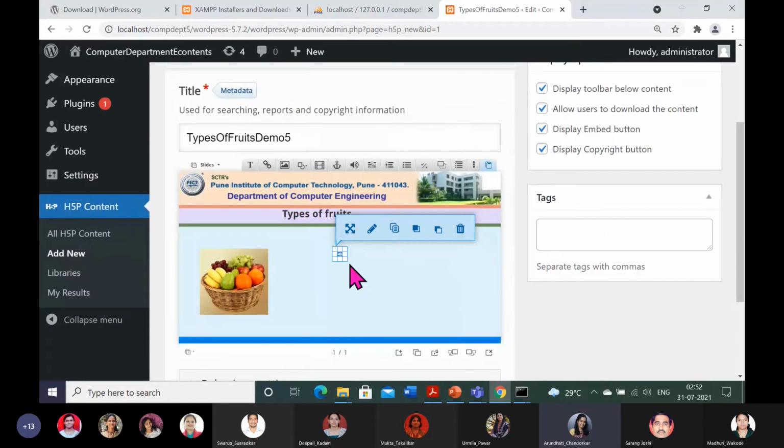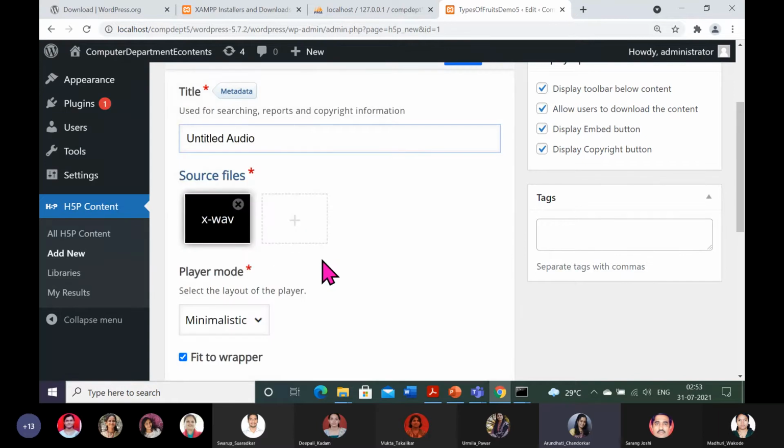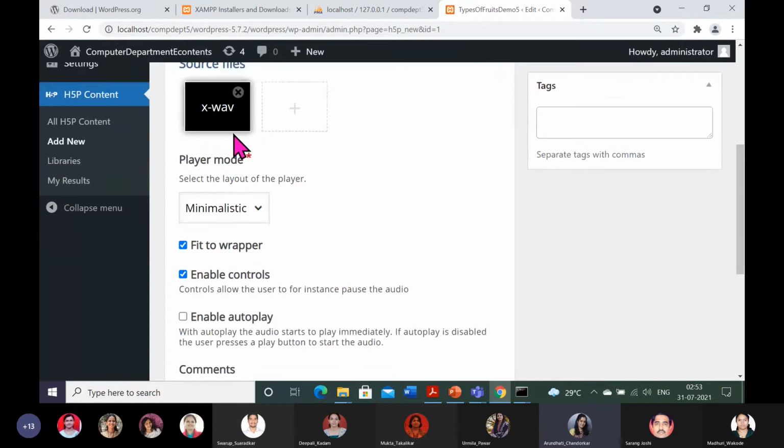Just see this interactive component, it has appeared here, and you can adjust it anywhere. So using this you can edit. Regarding this audio component, the audio clip or WAV file, you will have to attach it through this interface from your desktop.